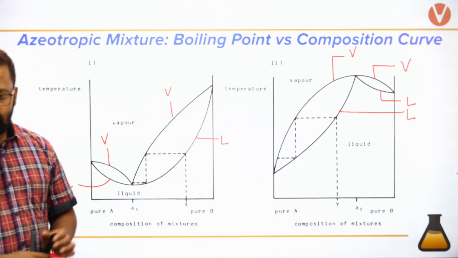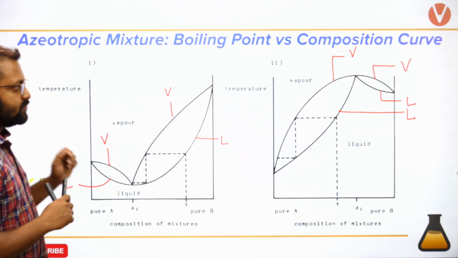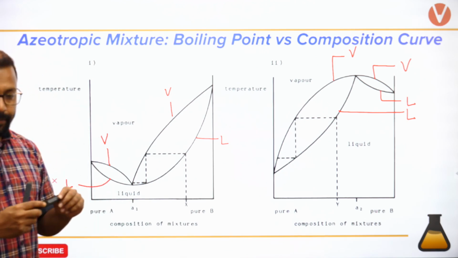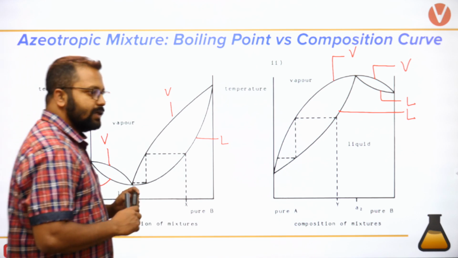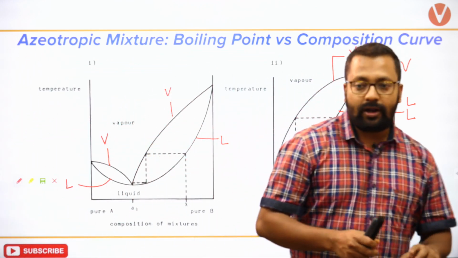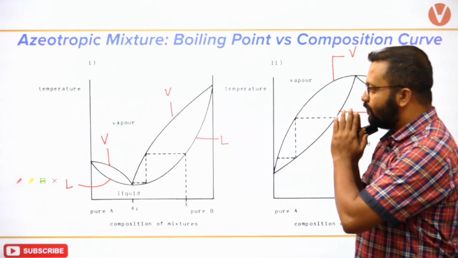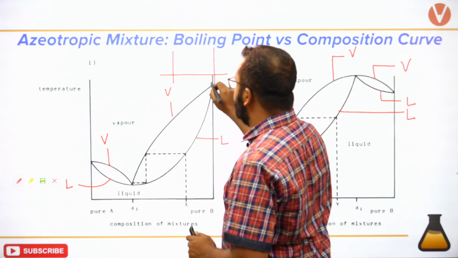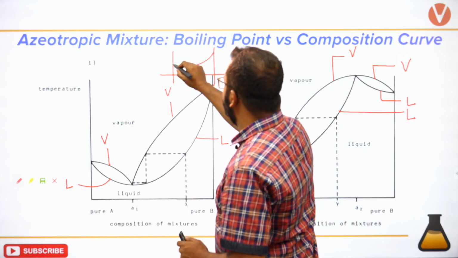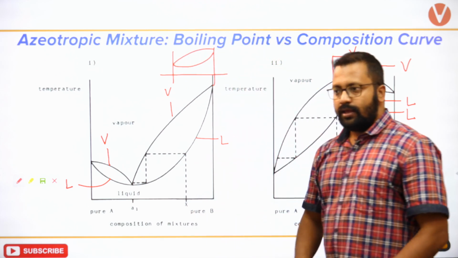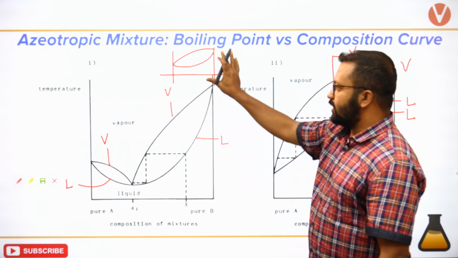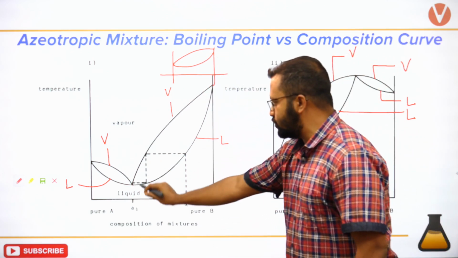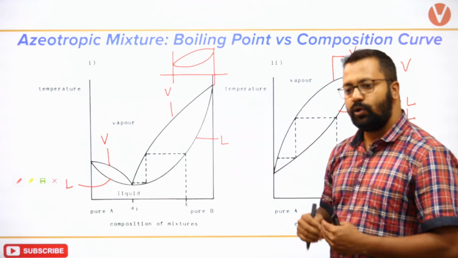Now the point is, if you would remember, for an ideal solution, the plot looks like this. Ideal solution के लिए इस तरह का दिखेगा. But for a non-ideal solution, you are seeing two leaves connected to each other.